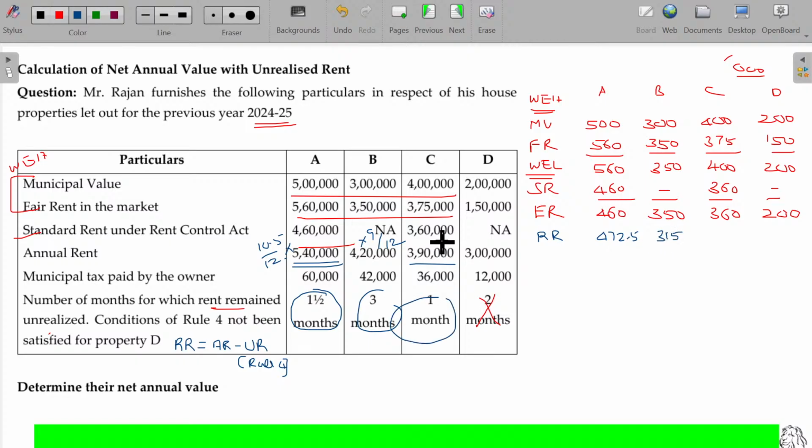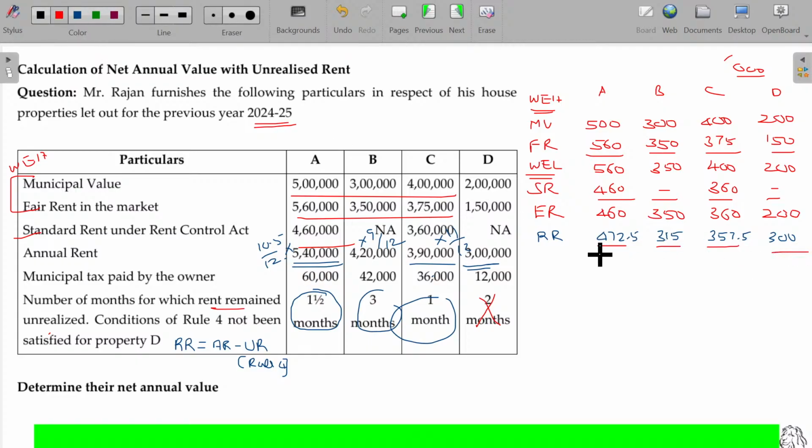And 1 month not collected, so into 11 by 12. This 390 for 12 months rent, 11 months rent is collected. How much is that? 357.5. In case of D, of course, rule number 4 not satisfied, you have to take full value.